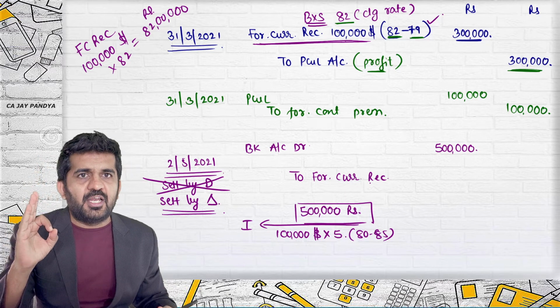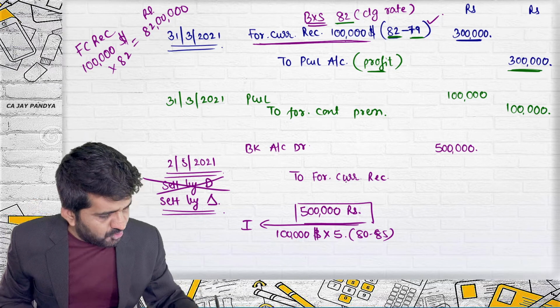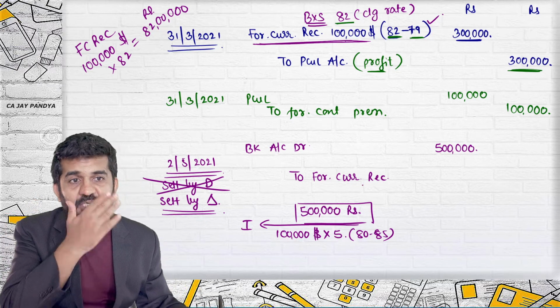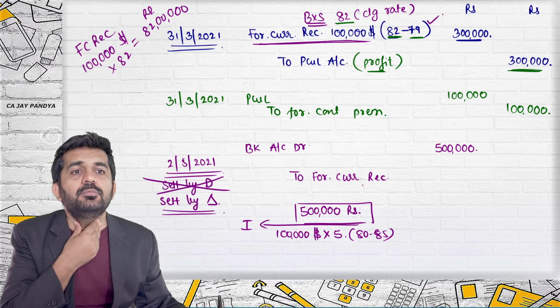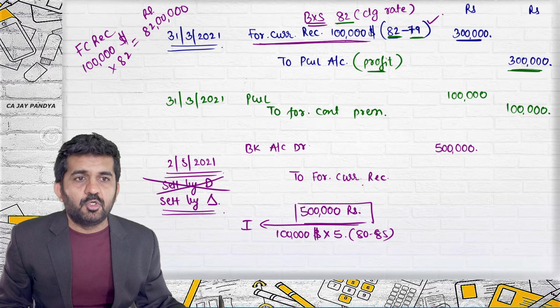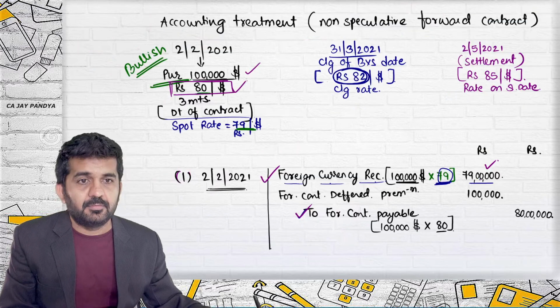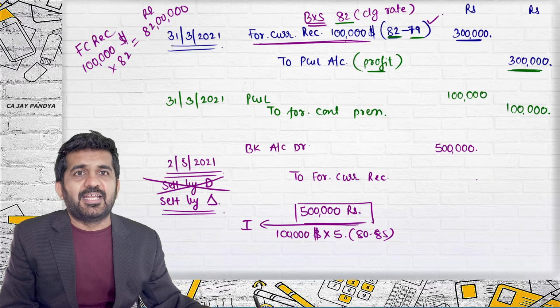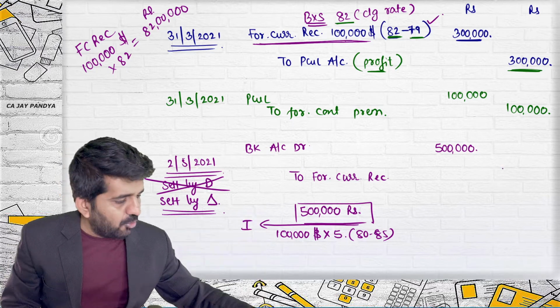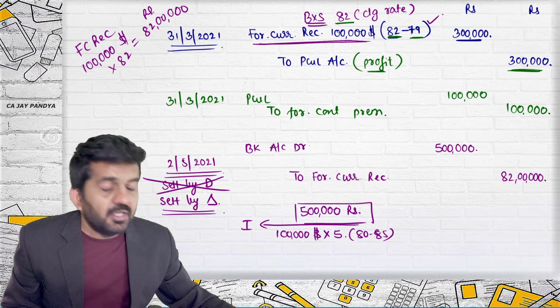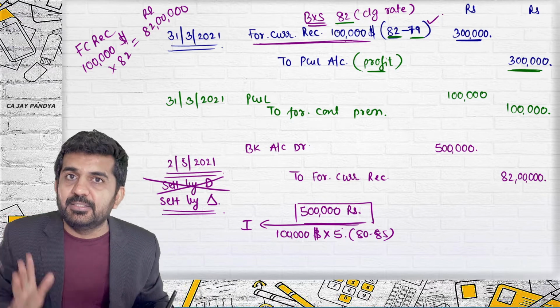Aman, you were on the line. Can you tell me what is the balance of this account? Now I want to make it 0, so I am crediting it. But how much should I credit to make it 0? 82 lakh. Not 79 lakhs? No, because on closing date there was an increase of 3 lakh. Exactly. The total right now recorded is 82 lakhs, so it should be credited by 82 lakhs. Receivable is cancelled.